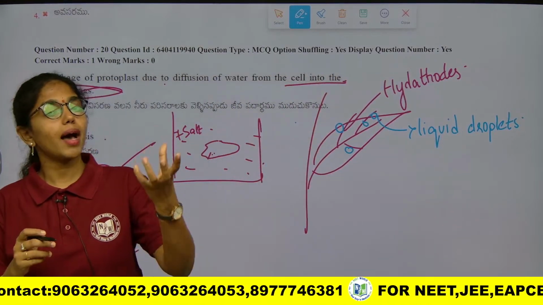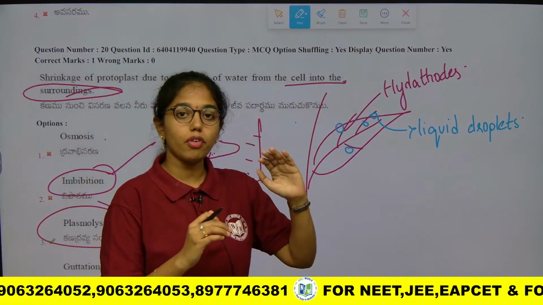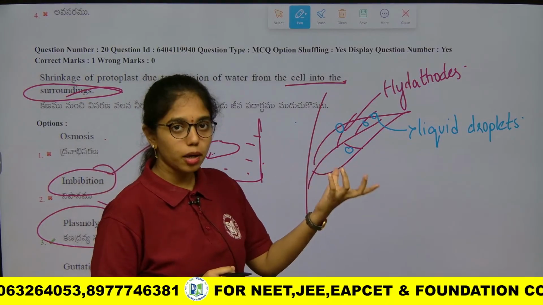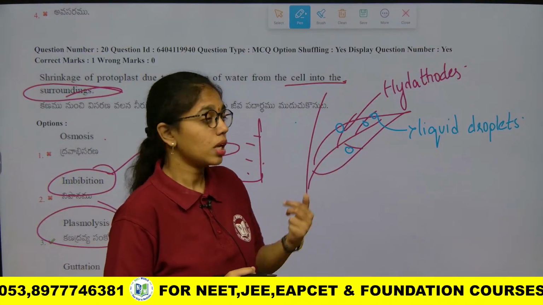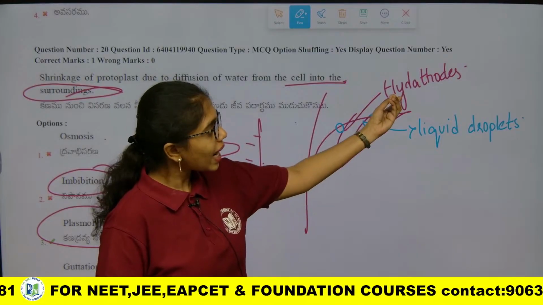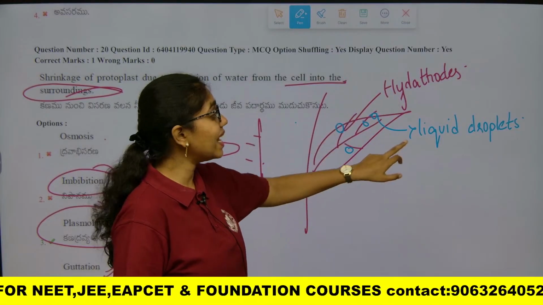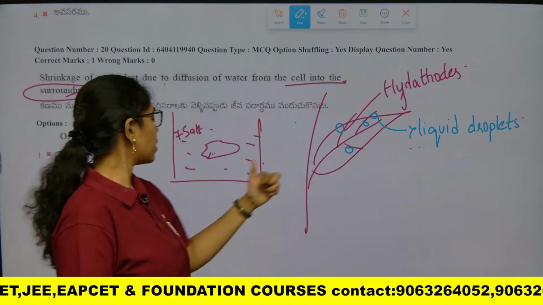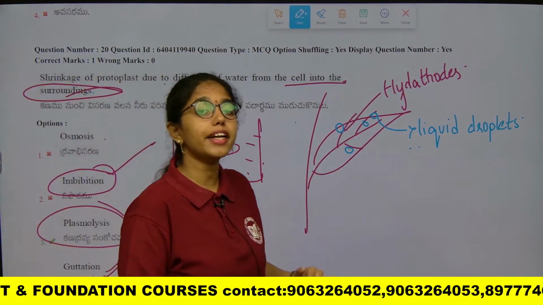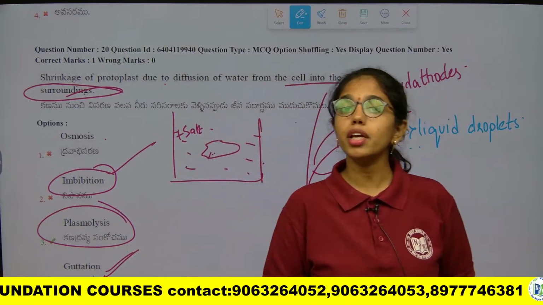If water is evaporating in the form of vapor through the stomata, the stomatal pore, that is called transpiration. But if water is evaporating out through the specialized margins, that is hydathodes, in liquid droplet form, then that is called guttation. Guttation happens in the absence of sunlight, during night times or during humid times.